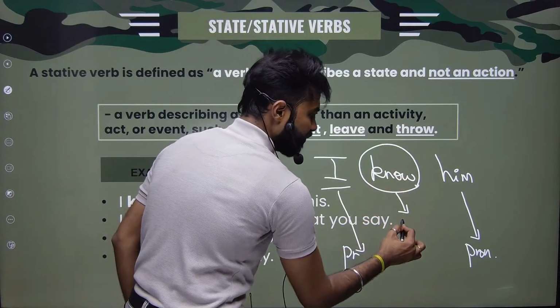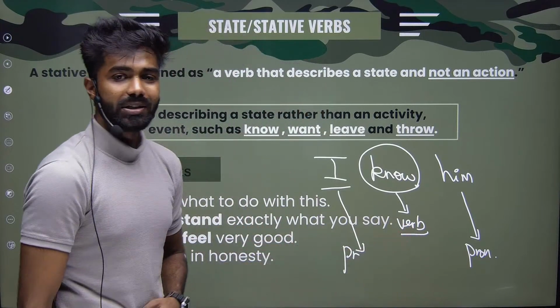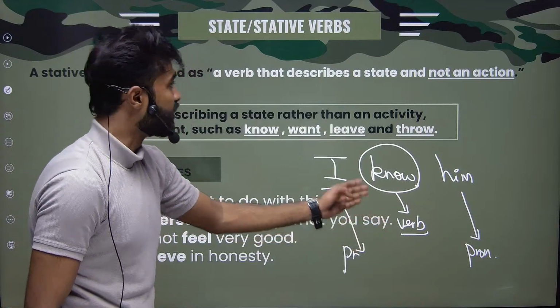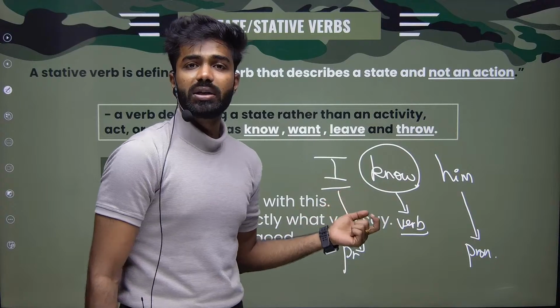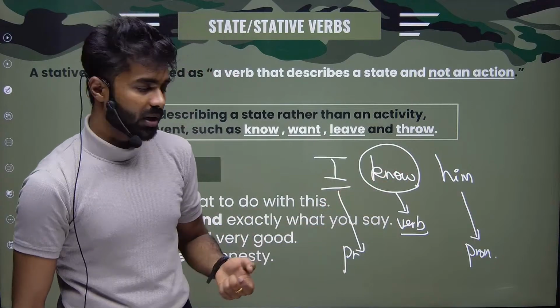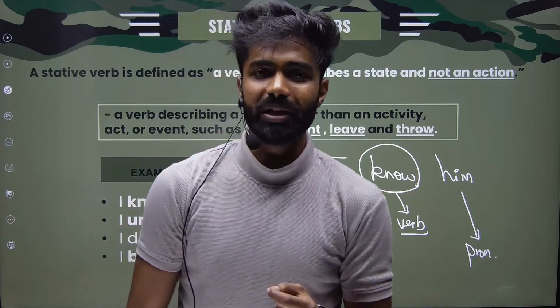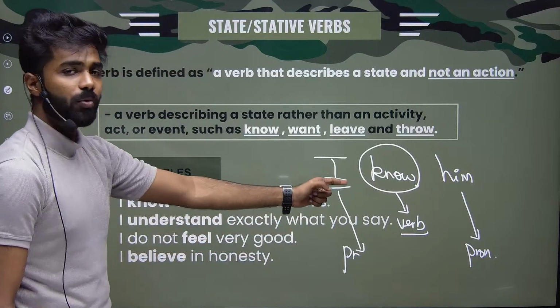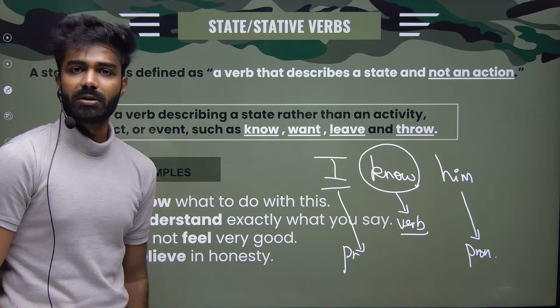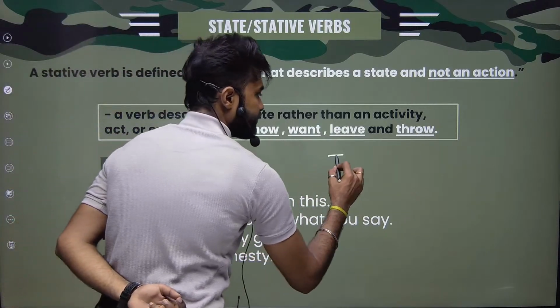Know is my verb. But is it an action? No, it is not an action. So if it is not an action, I will call it my stative verb. If I'm saying, mujhe pata hai, I know, know means it's not an action. It is just a state of being. For these states of being, we call them stative verbs. See here, want.